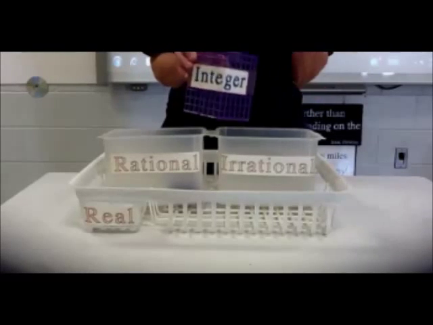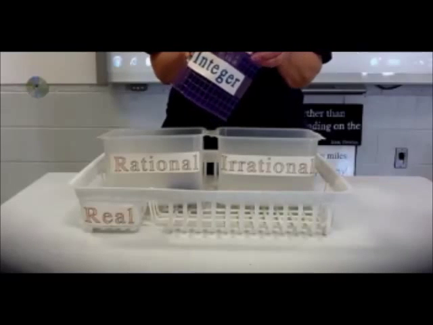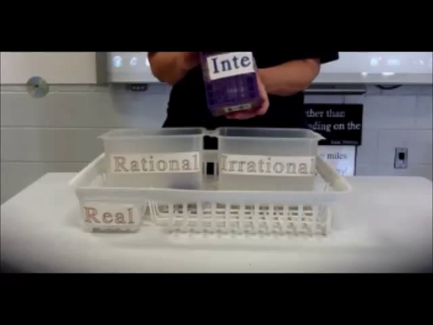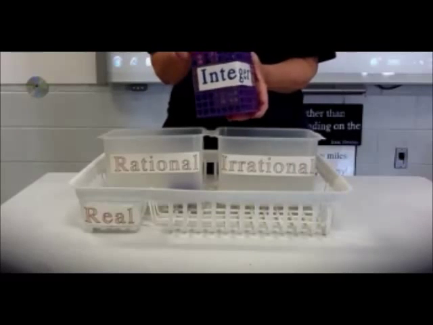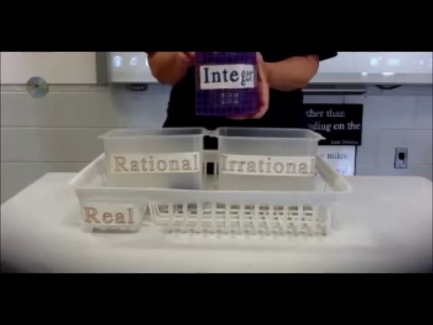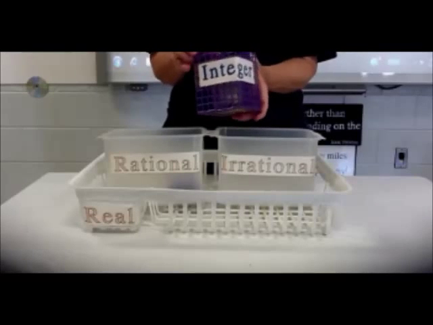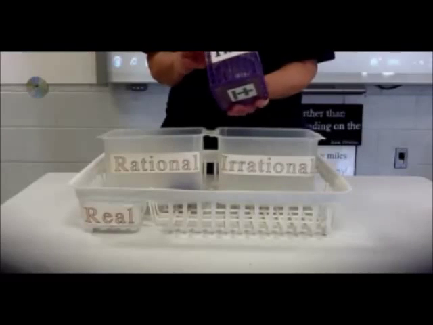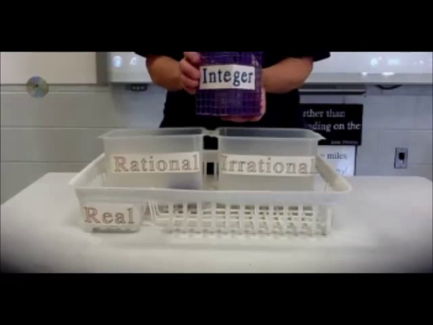All of the whole numbers are included in the integers. That's why I'm going to put this basket of whole into the integers. So the integers are all the whole numbers with their negative counterparts. So the smallest integer, there isn't one. You could go down to negative infinity, going on forever and ever.